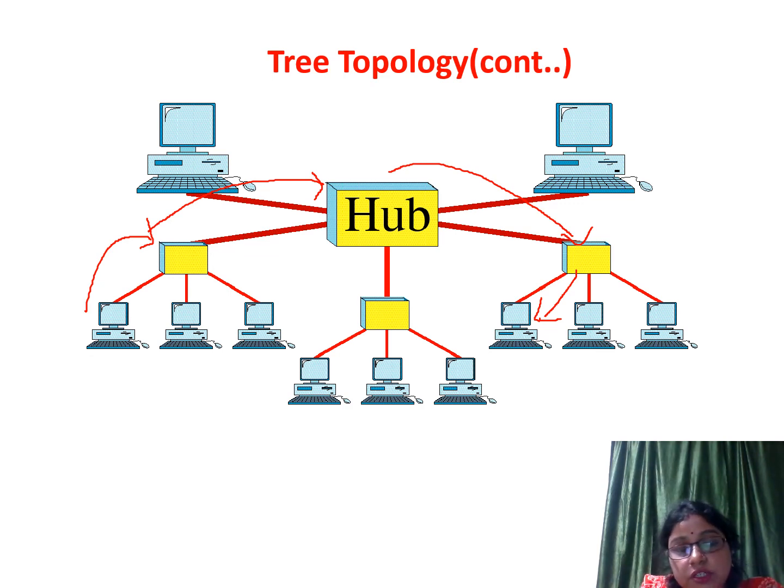Here, in case of the tree topology, if any secondary hub fails, then only that part goes down, but it will not affect the entire system. Let's say this secondary hub, due to any reason, fails, then only this part cannot work, but the rest of the parts can work accordingly. There is no hampering of the entire system.